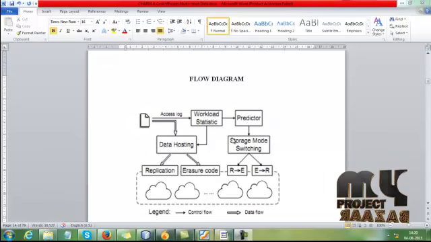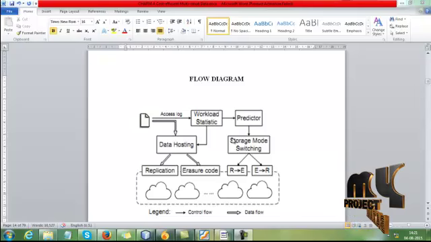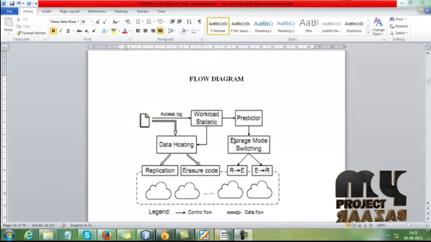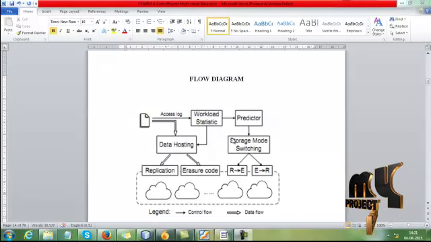For replication we have to identify whether any replicated data is available in the cloud. Then we have to analyze the erasure coding. After that we enter into the storage mode switching. Before that we have to analyze the workload statistics of the clouds. After we analyze the workload statistics, we have to put the storage mode of each cloud for hosting our files into the cloud. So before that we have to predict the storage mode switching.